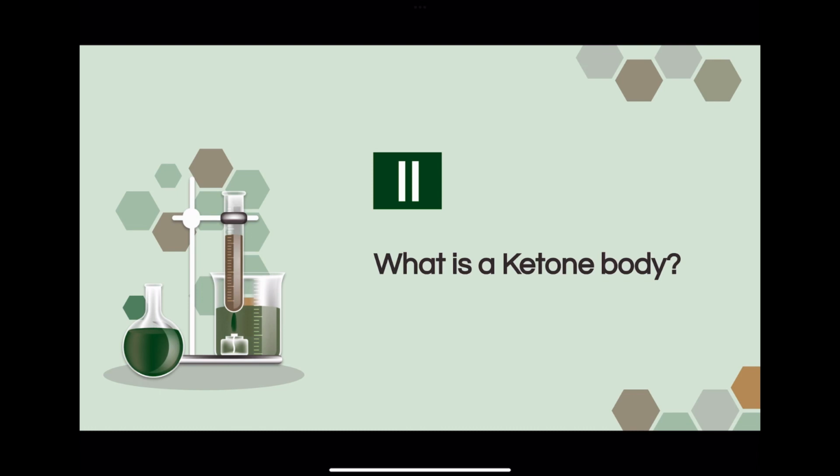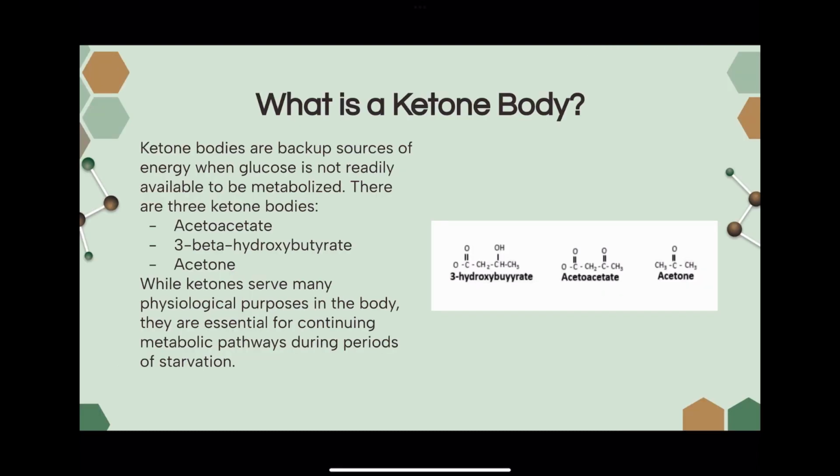You might be wondering, what is a ketone body? Ketone bodies are backup sources of energy when glucose is not readily available to be metabolized. There are 3 ketone bodies: acetoacetate, 3-beta-hydroxybutyrate, and acetone. While ketones serve many physiological purposes in the body, they are essential for continuing metabolic pathways during periods of starvation.